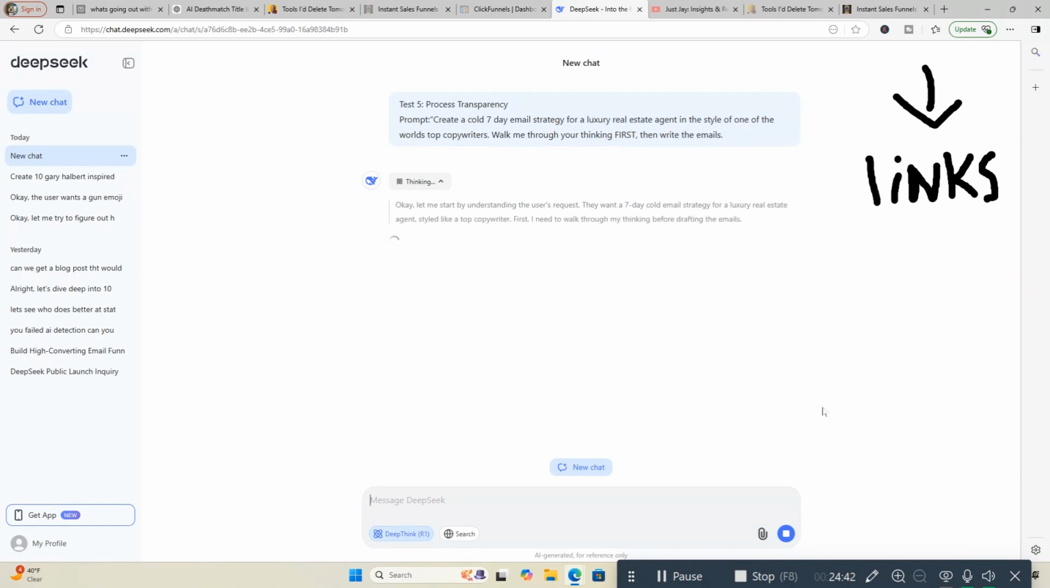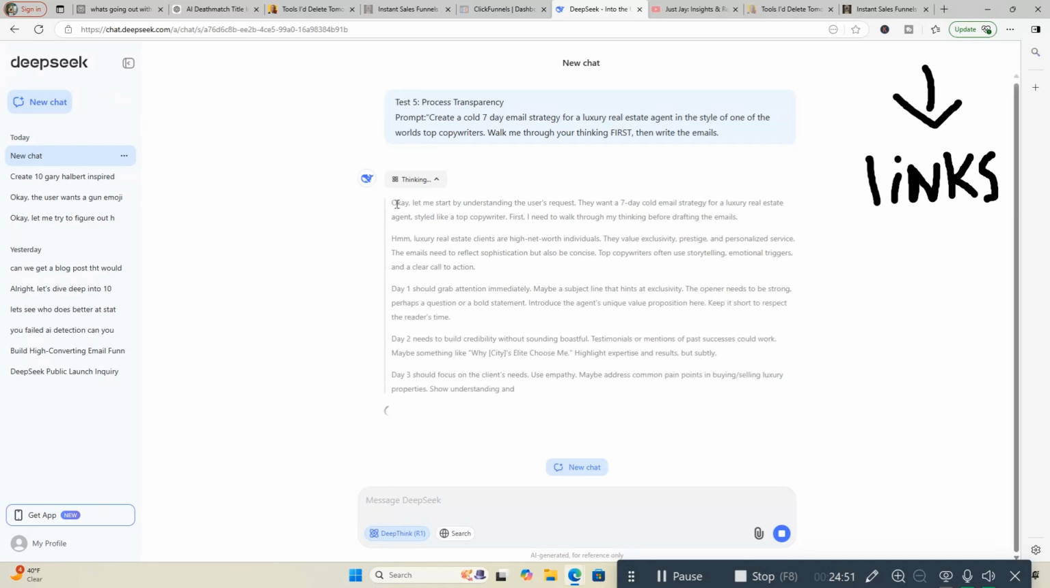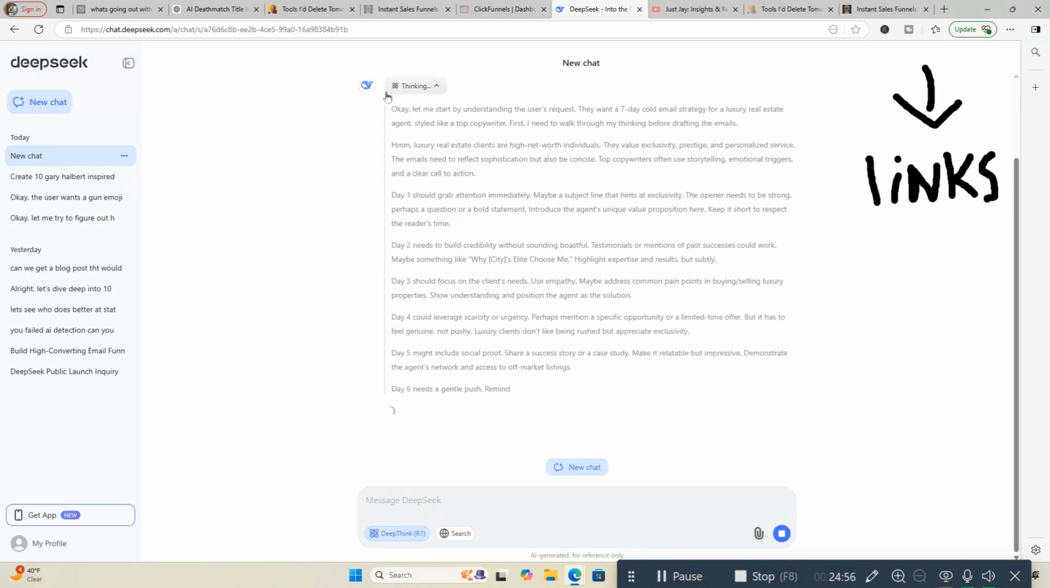All right, here we go. And one thing really good about DeepSeek that I really like, it's just as good, if not better than ChatGPT in a lot of ways. This is one of them. When it tells you when it's thinking, you can use these as prompts.